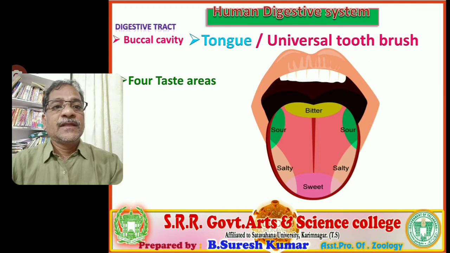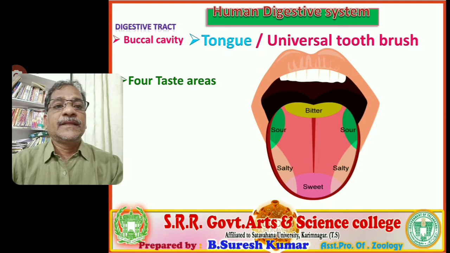Sequentially, you observe in this visual that sweet is perceived at the terminal end of the tongue. The tip of the tongue perceives the sweet. What type of papilla is located there? You have an idea already, we discussed that. What variant of papilla is seated at the tip of the tongue? Fungiform papilla. So they perceive the sweet.